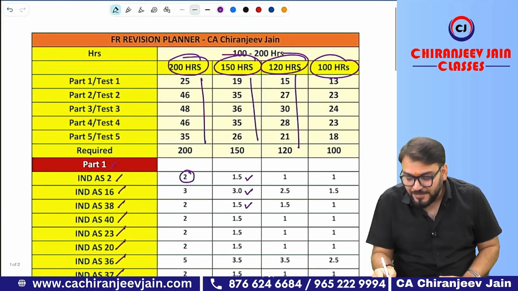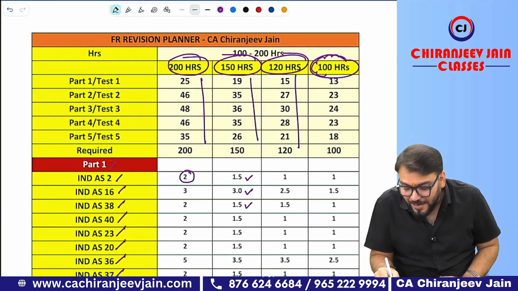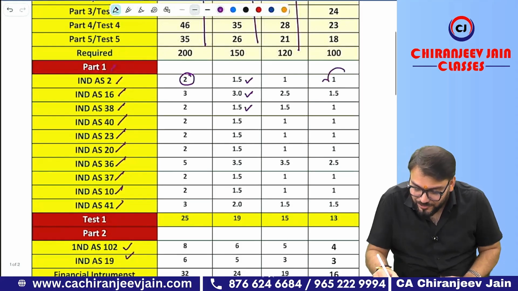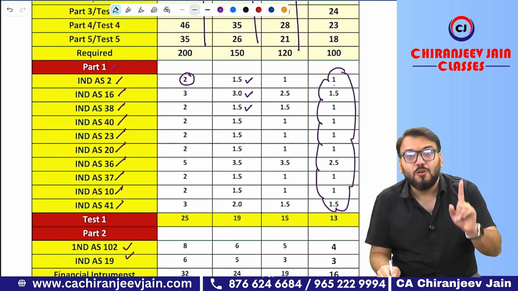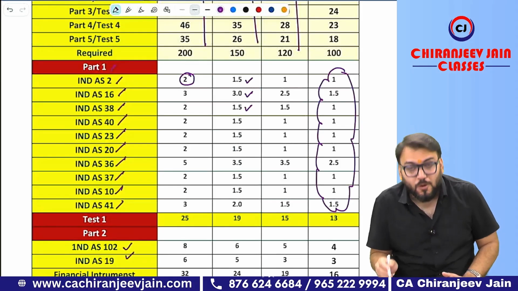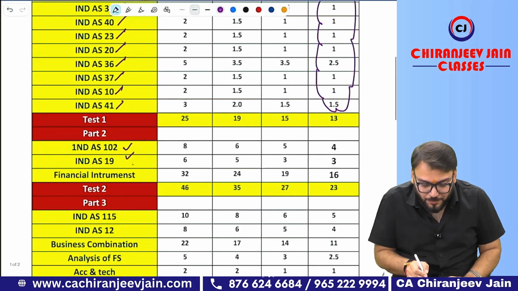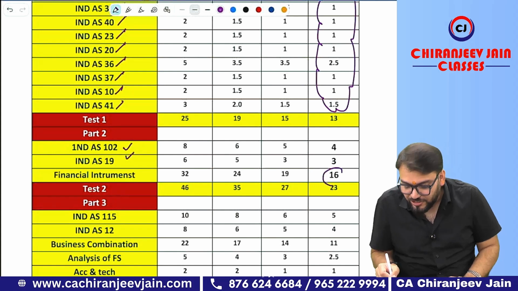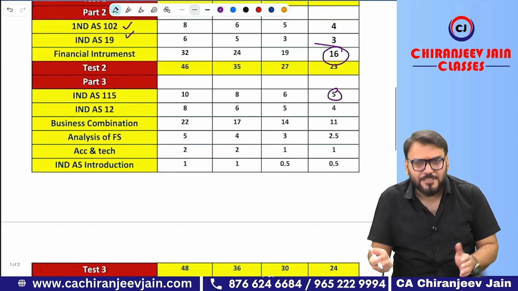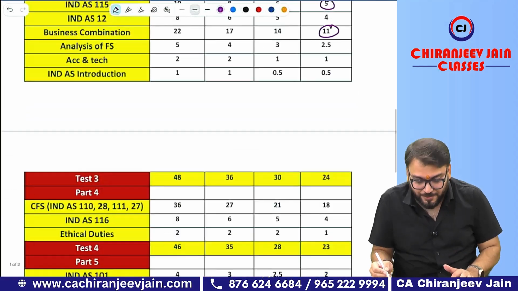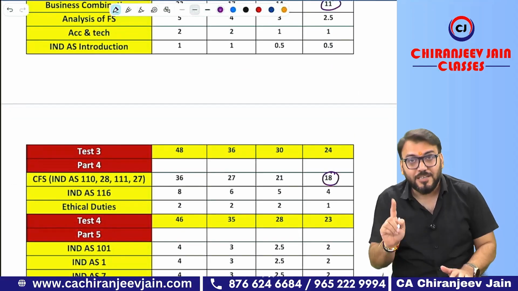This planner will help you. Just try to understand, if you are attending my practice Saaransh batch, I have decided to take 100 hours. Means I will consider this number of hours. For Ind AS 2, I will teach for 1 hour. For Ind AS 16, 1.5 hours. For financial instrument, which is covered in part 2, I will teach 16 hours. For Ind AS 115, I will teach 5 hours. And as the case may be, for business combination, 11 hours. For consolidation, 18 hours. Correct?